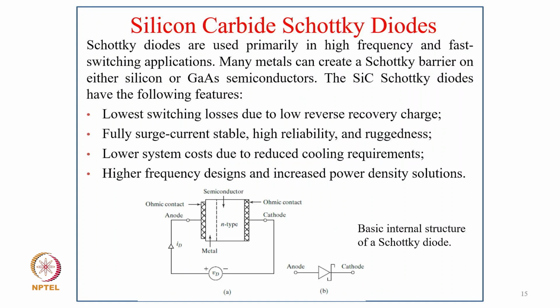So now coming to silicon carbide Schottky diode. Schottky diodes are used primarily in high frequency and fast switching applications, and many metals can create Schottky barriers on either silicon or gallium arsenide semiconductor. And silicon carbide Schottky diodes have the following features: lower switching losses due to low reverse recovery charge, fully surge current stable, and high reliability and ruggedness, and low system cost due to the reduced cooling requirement, high frequency design, and increased power density solutions. So you can just see the basic internal structure of the Schottky diode, how it's represented in the symbol.